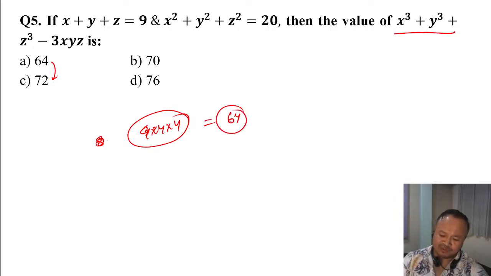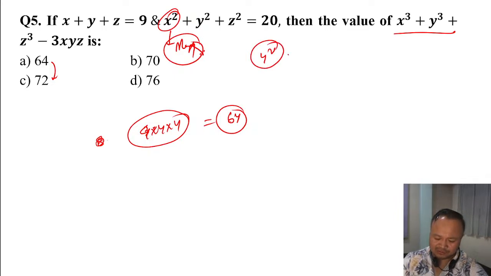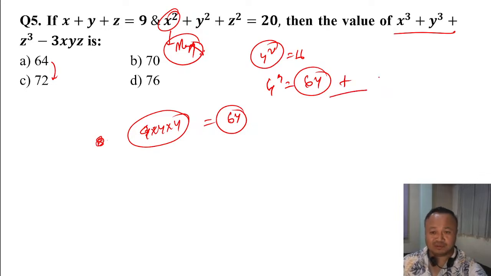So take the maximum number, 4 square is 16. So 4 cube is 64, and it should be the answer more than 64, because you are going to add this y and z also. So 64 is the right answer.